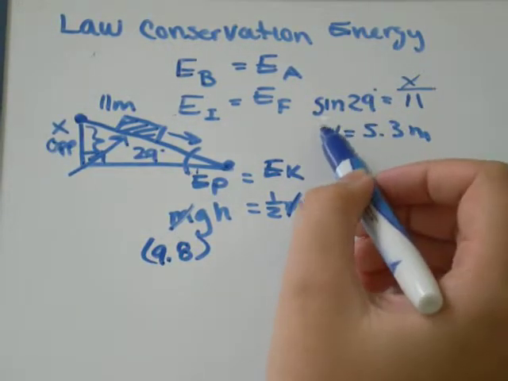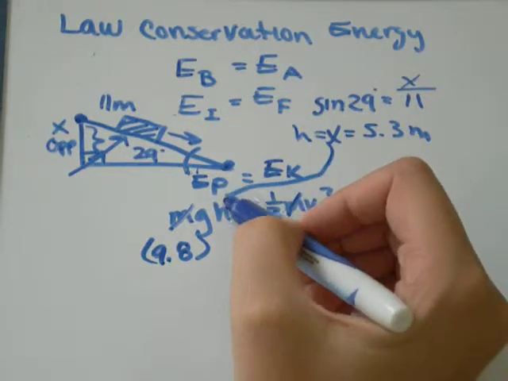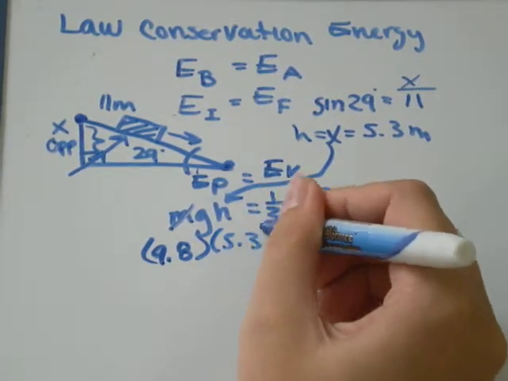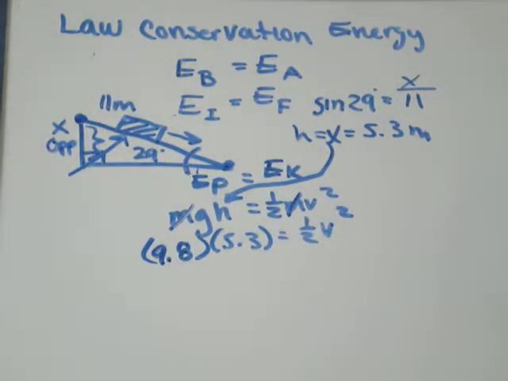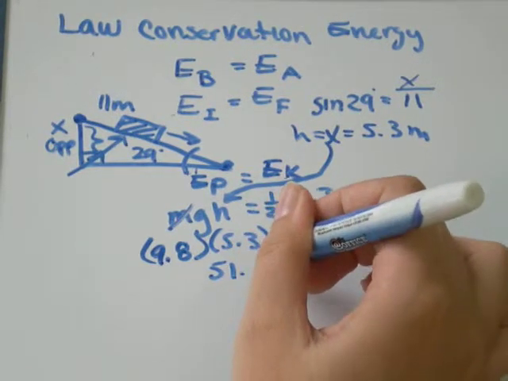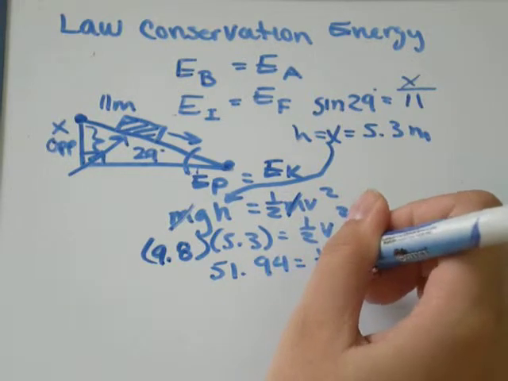So I just need to plug that in for height down here. 9.8 times 5.3 equals 1/2 velocity squared. 9.8 times 5.3 is equal to 51.94.